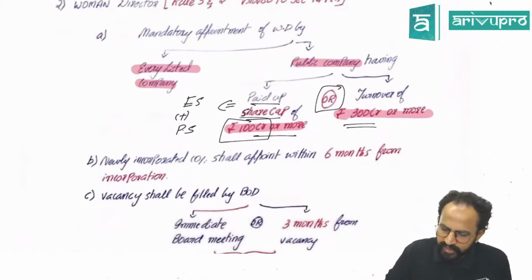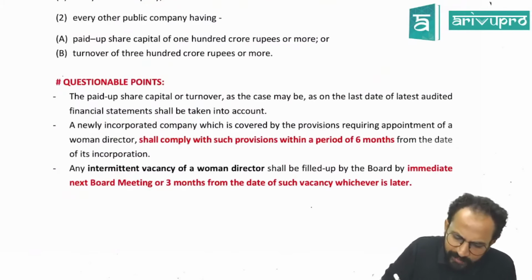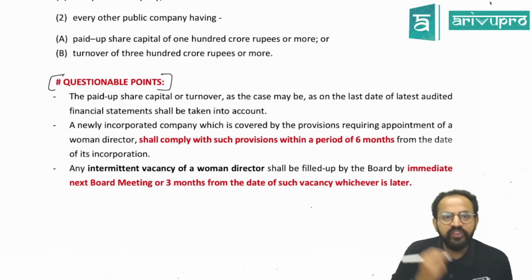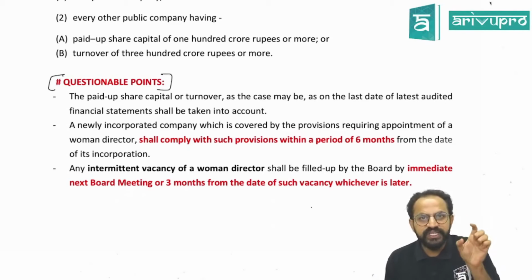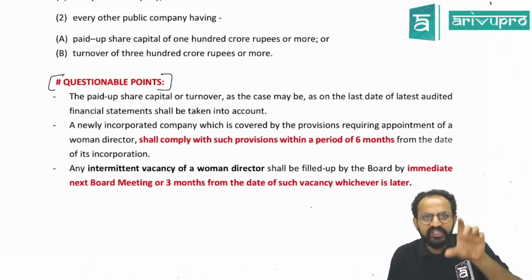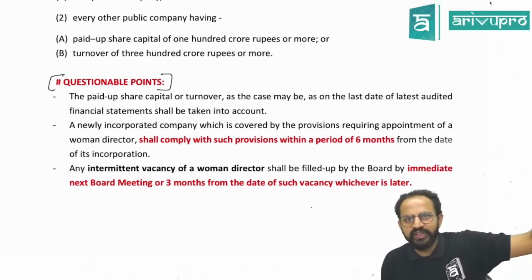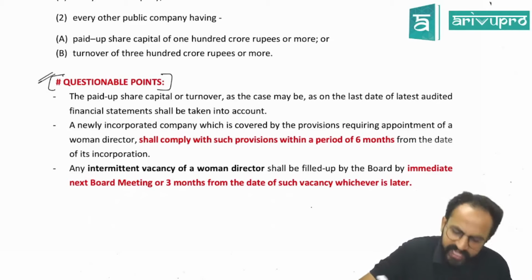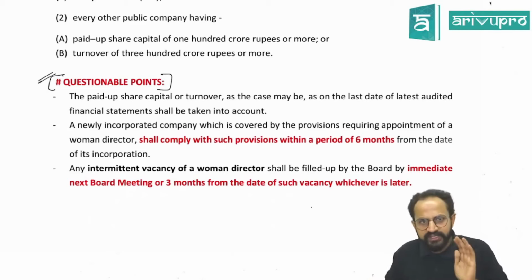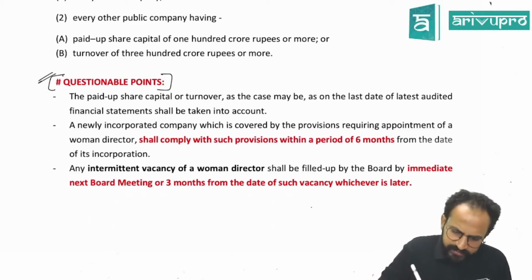So I'll be giving something called questionable points, guys. These are hidden questions, and based on these things, they can ask you a question. So it is important for us to know these things. So pay more attention whenever there are questionable points given.